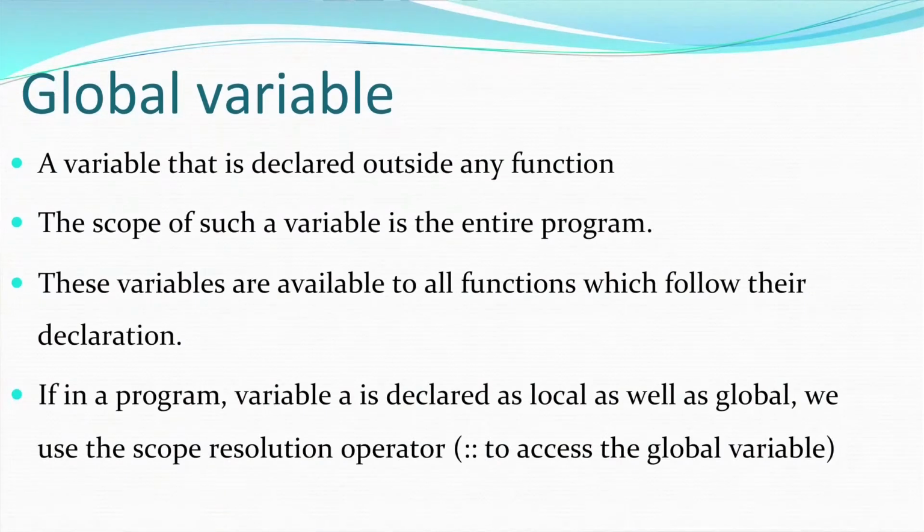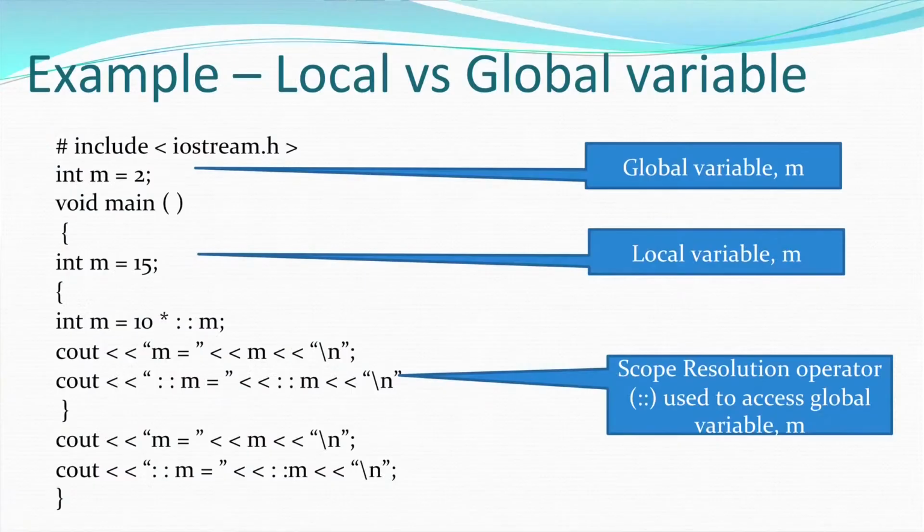Before it, it is not available. It might be a global variable, but before its declaration it is not available. And if you declare two variables by the same name, one local variable and one global variable, then to differentiate them, you will use a scope resolution operator, which is a set of two colons. In front of a global variable name, you will use the scope resolution operator. You can see the example on your slide.